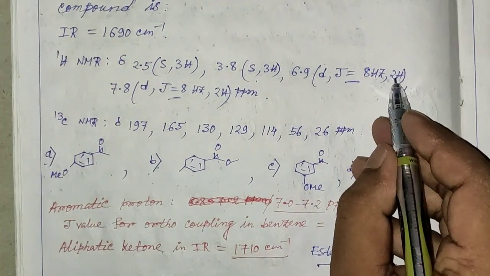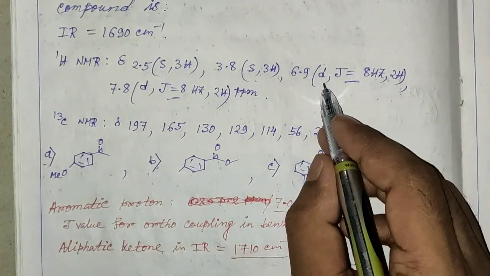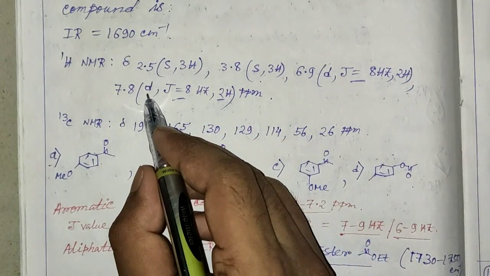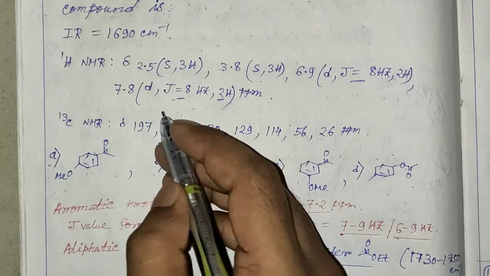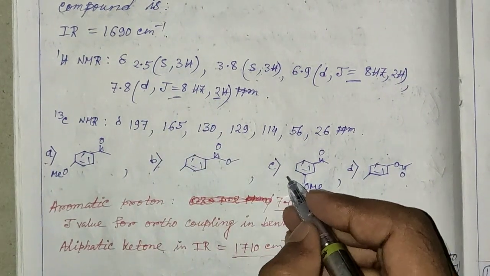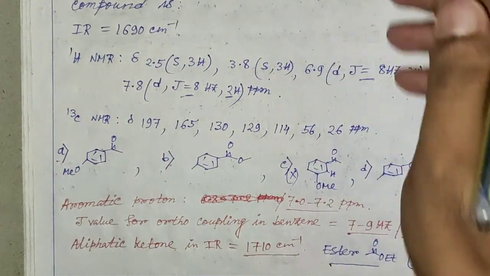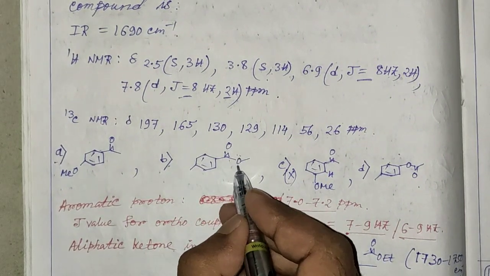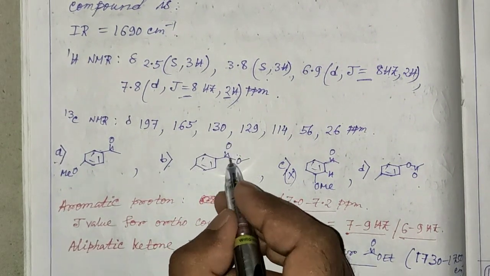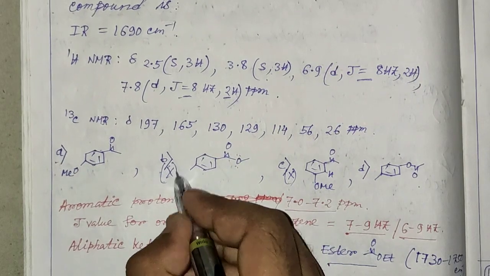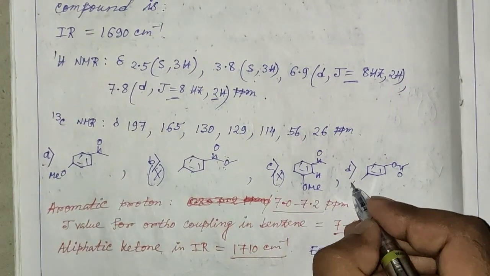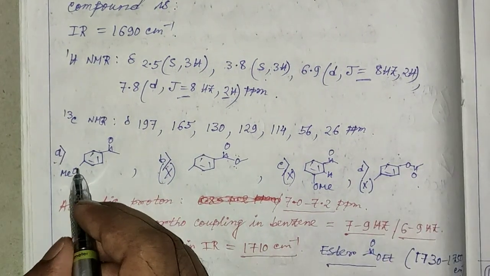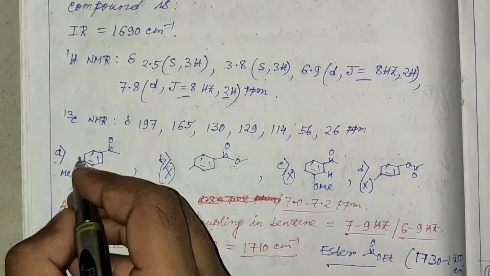Since these two equivalent protons will give a doublet and these 2H also will give a doublet, and there is no singlet, we can cancel this. So we can neglect this compound since there is an ester carbonyl, as well as this one. So the correct structure may be this.